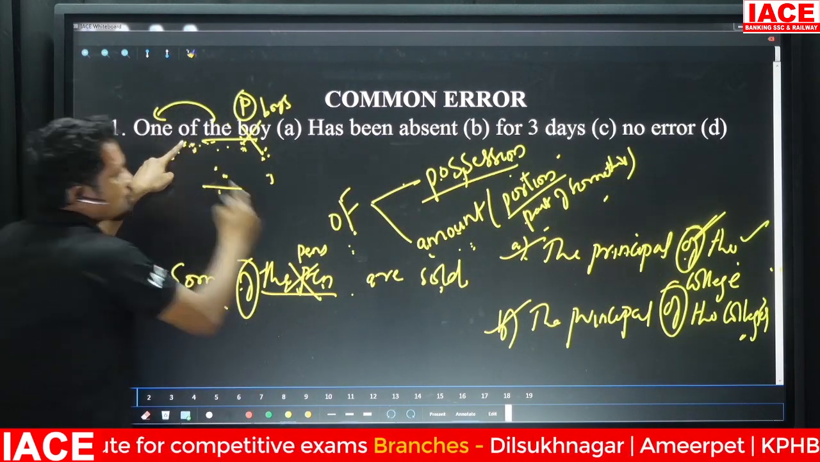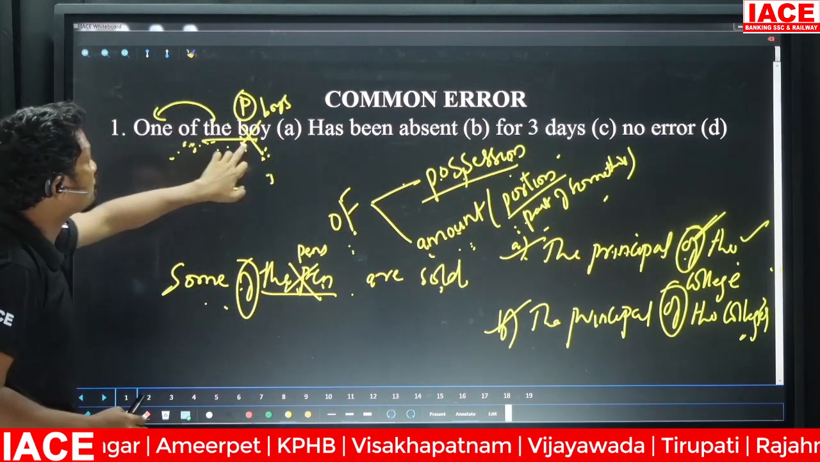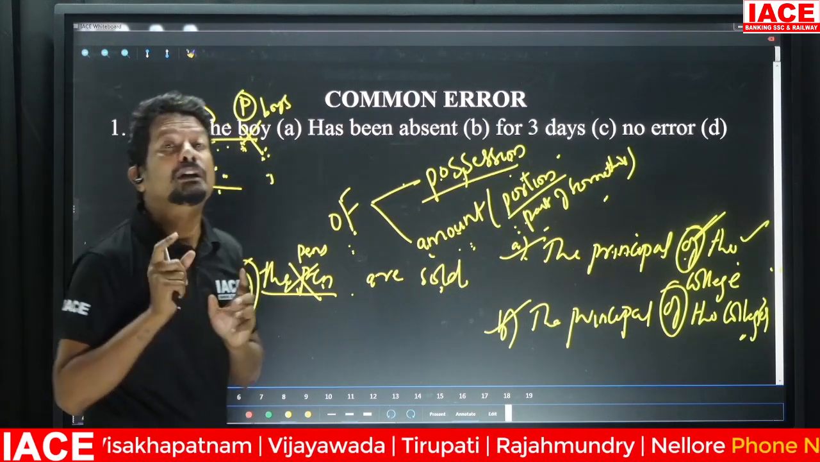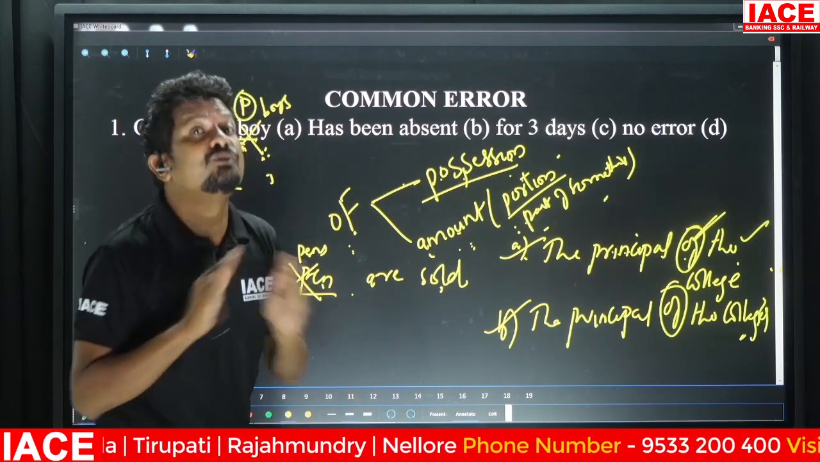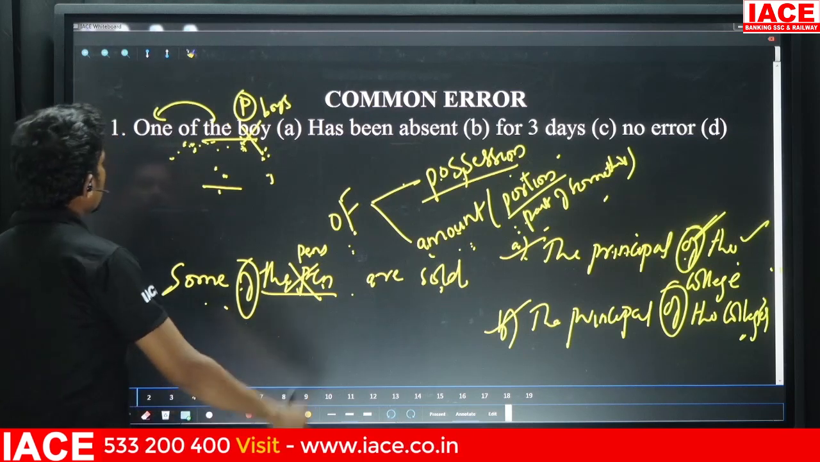But in this case, "of" is used as a portion of something, right? If you are referring to a portion of something, that something needs to be in plural form for sure. So this is point number one to be noted.